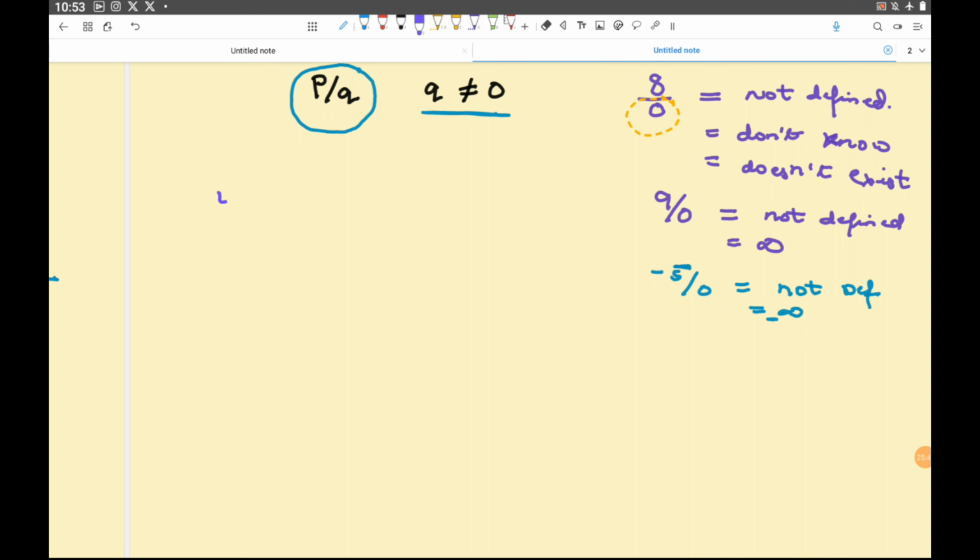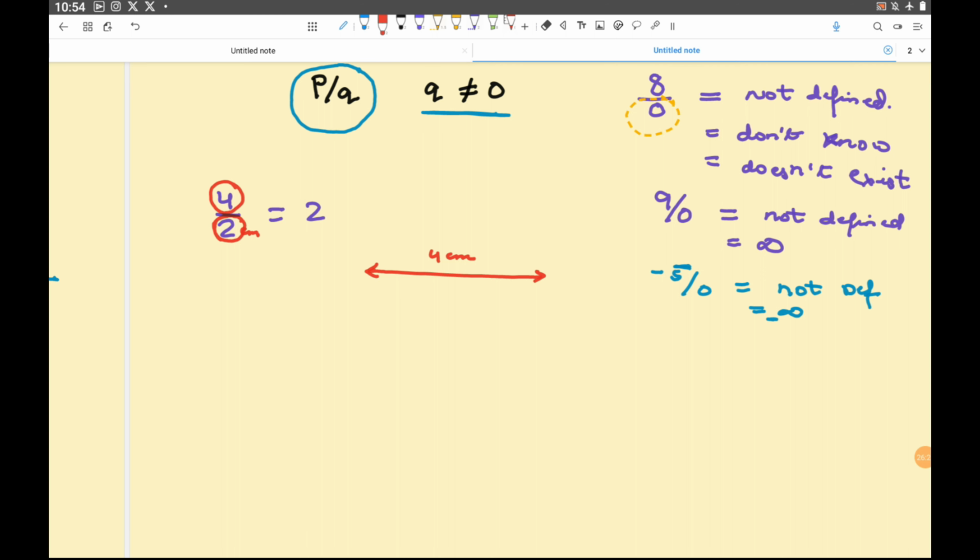For example, I write 4 divided by 2. What does this mean? What is the answer? The answer is 2. But do you know how you got the answer 2? What is the logic behind this? 4 divided by 2 means that you had something 4 centimeter long or 4 meter long, take any unit, and I want to break this 4 centimeter into 2 centimeter pieces.